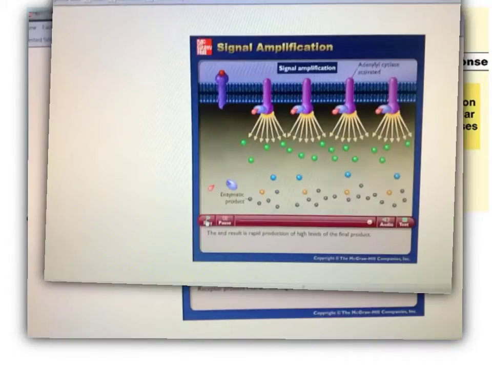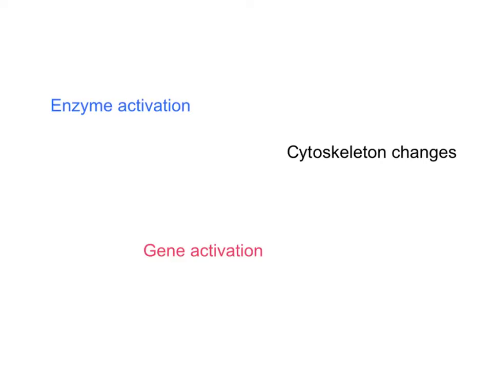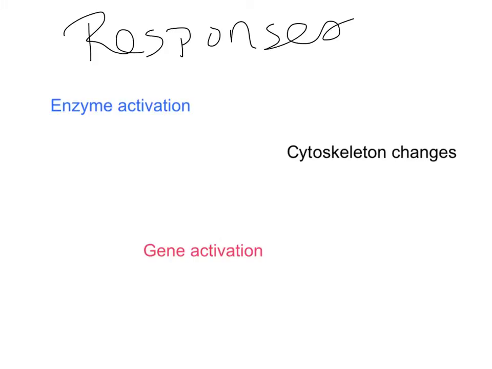So hopefully you saw there in the video how the amplification process is so important, how it's going to help encourage that cellular response quickly and at a larger scale. So we have three basic types of responses that can happen due to the signal reception and the transduction pathway. We can get activation of an enzyme. So like you saw in the video, you can have production of the enzyme, things that are currently in the cell, and just get them turned on and making the enzyme.